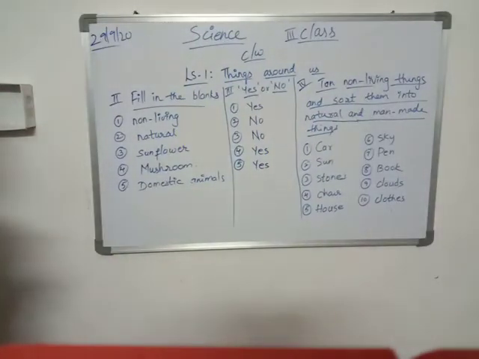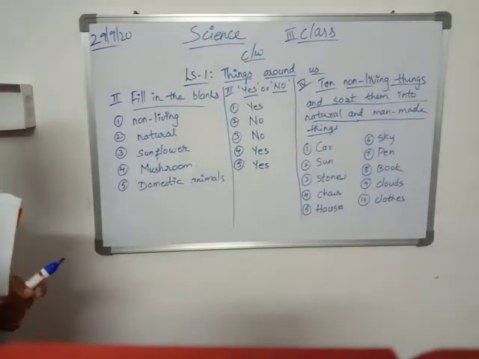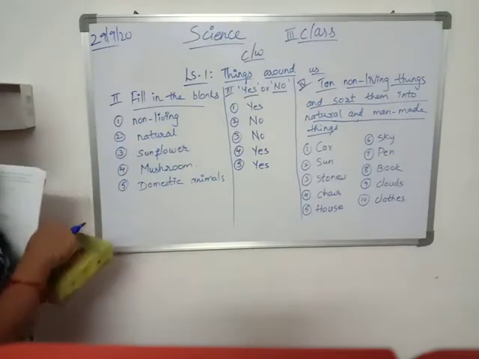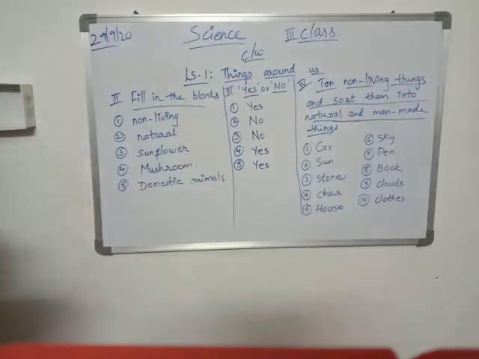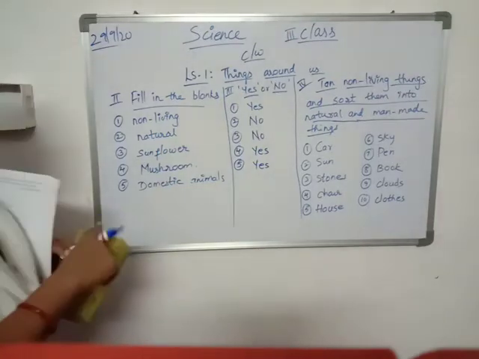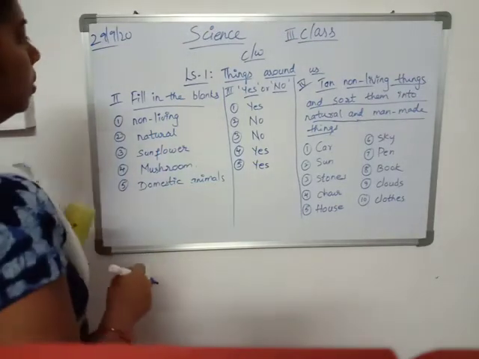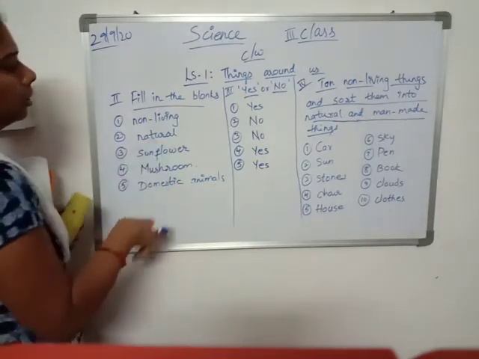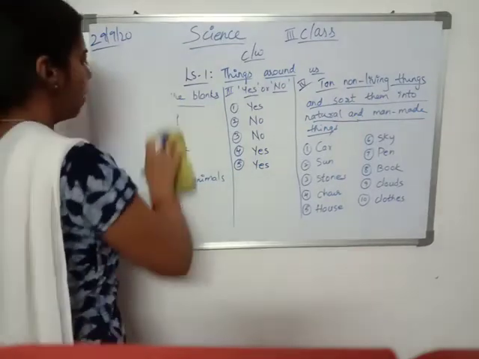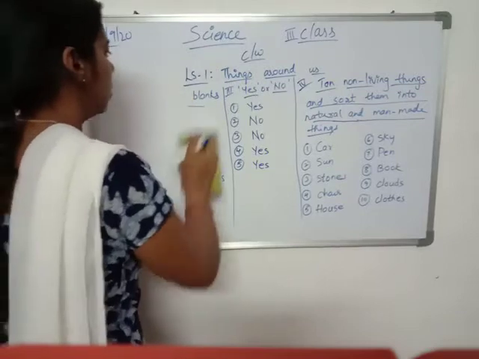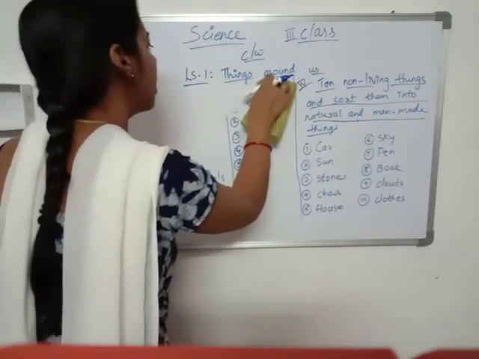Please copy this. Questions you have to write from the textbook. So you have to take the textbooks from the school. Okay. I am rubbing this one. These two bits I am rubbing.